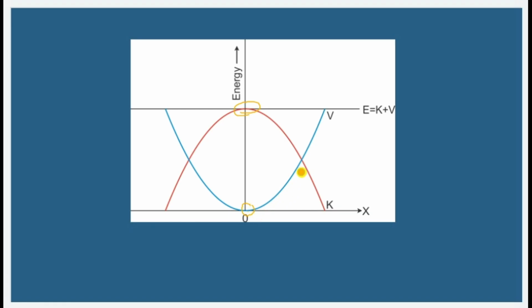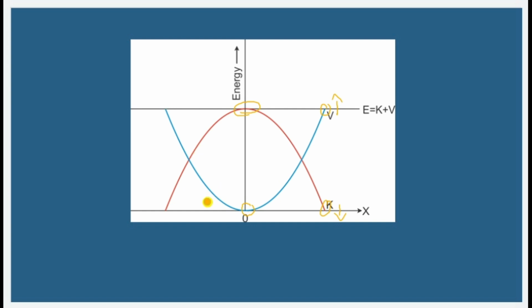Same way, either at the maximum compression or the elongation the object is going to go. In both cases, at the extreme position, the object will be at rest. That means the potential energy will be high and the kinetic energy will be low. That's the same thing for the other extreme as well.